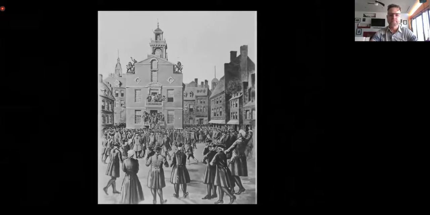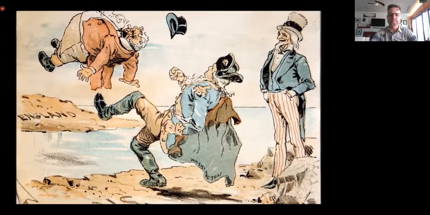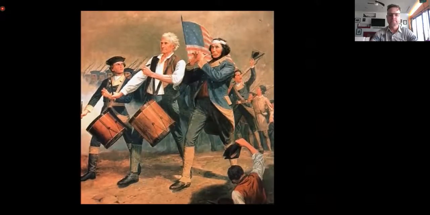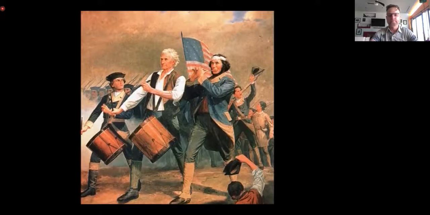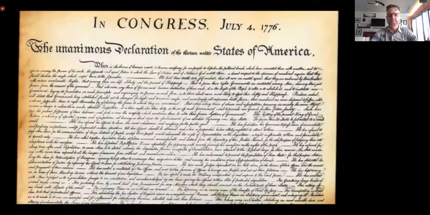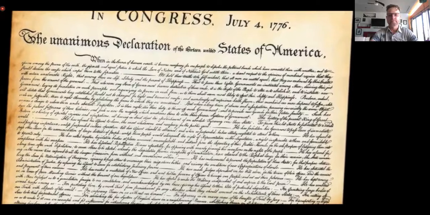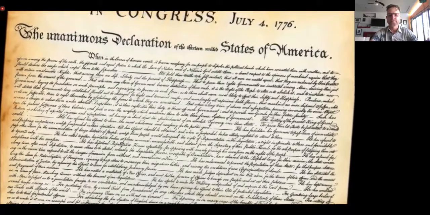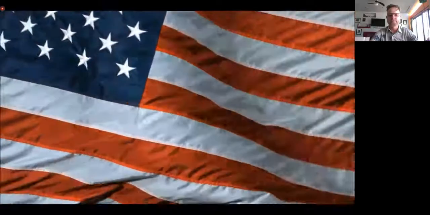Not only did the Declaration of Independence state that the colonies would no longer be under British rule, it said that governments only exist for the good of the people they govern, and that all people are equal. We hold these truths to be self-evident, that all men are created equal, that they are endowed by their Creator with certain unalienable rights, that among these are life, liberty, and the pursuit of happiness.